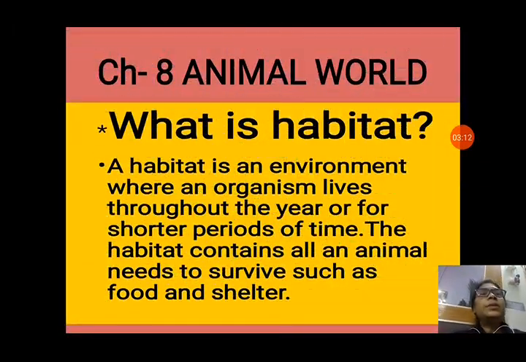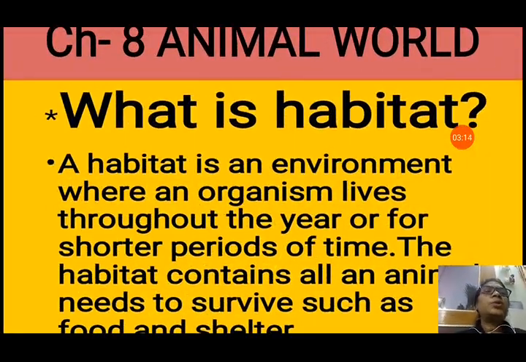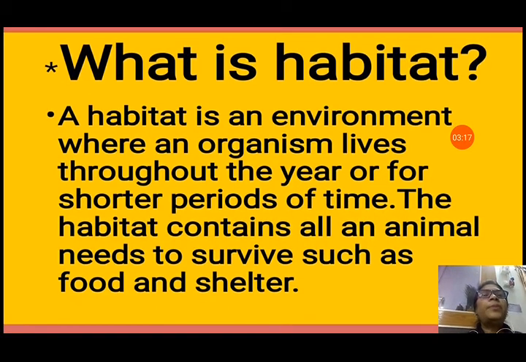Now next we will see animal world, the chapter 8. What is habitat? A habitat is an environment where an organism lives throughout the year or for shorter periods of time. The habitat contains all an animal needs to survive, such as food and shelter. So habitat is a place where an animal lives with its family, they reproduce and they get all the things that are required for their survival.